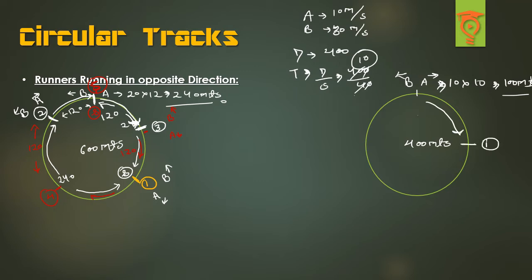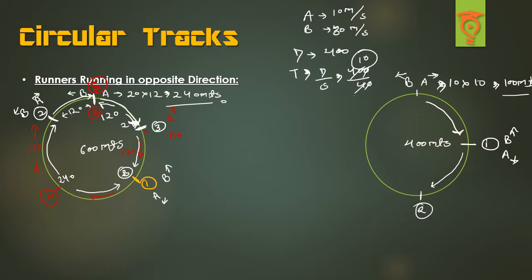Right? So the first meeting will be here. Now here what will happen, A will be facing this direction and B will be facing this direction. Just assume that they keep on running. So A will be meeting B after covering another 100 meters again. So A covered 100 meters.